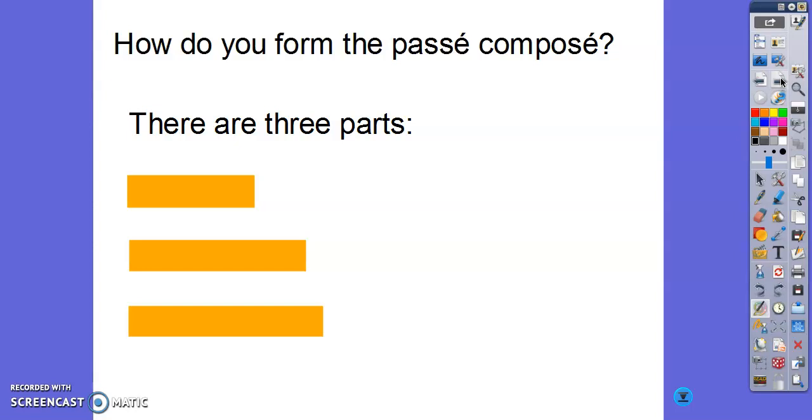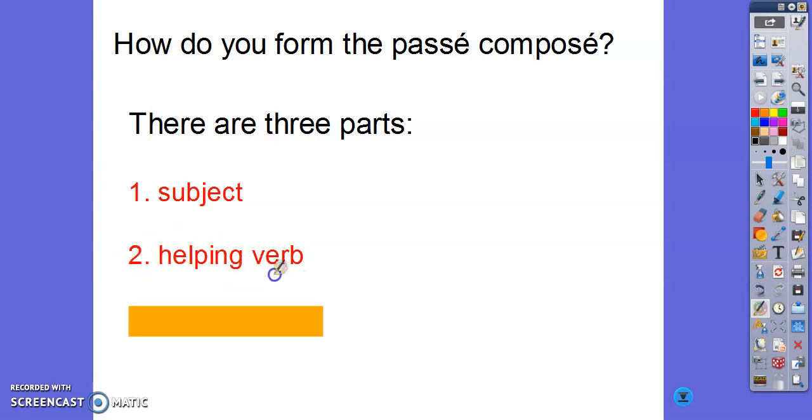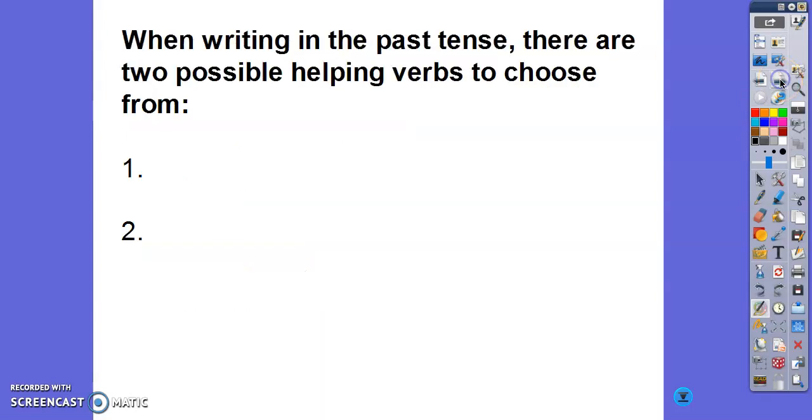So let's review what we already know about past tense. We know there are three parts. The first being the subject, second, the helping verb, and third, the past participle. This is the same with passé composé with être. So, when writing in the past tense, there are now two possible helping verbs that we can choose from. First, we've already learned is avoir, and now we're going to learn about être. So now we have two choices.